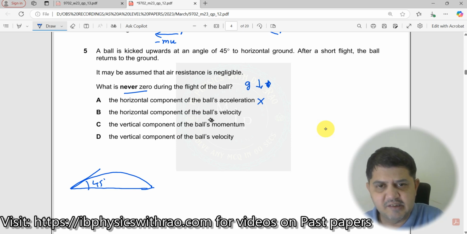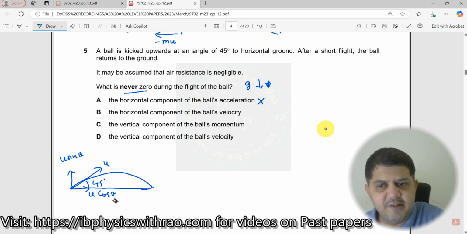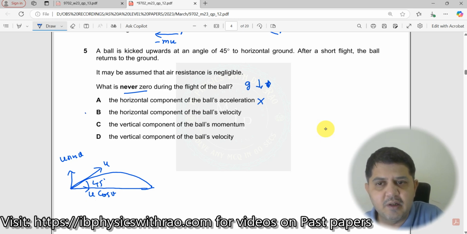Horizontal component of the ball's velocity. Now you see, when you throw it here, this is your ball's velocity u. So this is your horizontal component of the ball's velocity and this is your vertical component of the ball's velocity. So what happens over here? This always remains a constant, but this keeps on varying, right? The vertical component keeps on changing, but the horizontal component never changes. So this could be one of the answers.